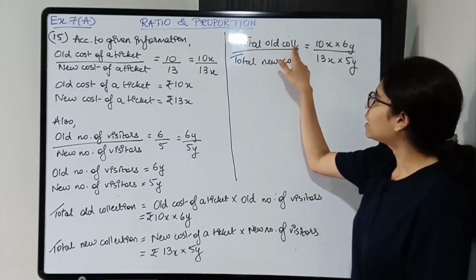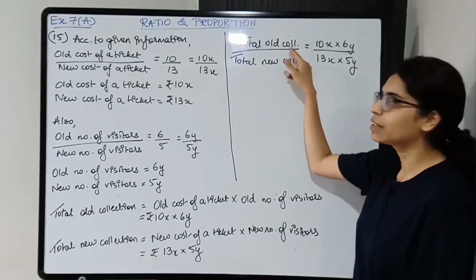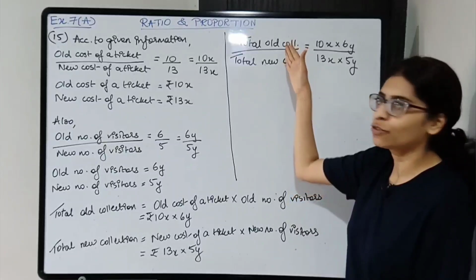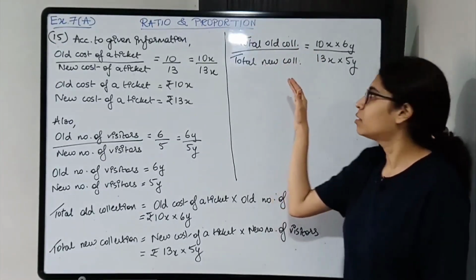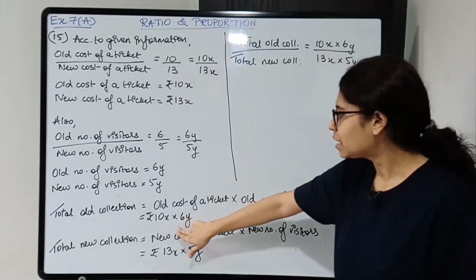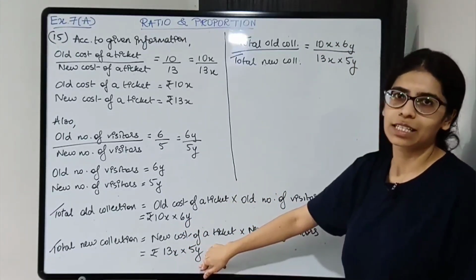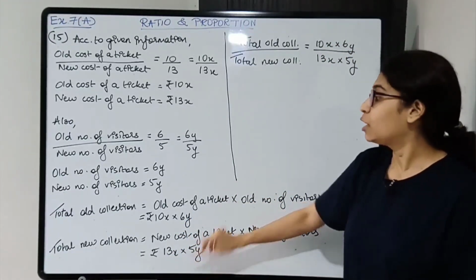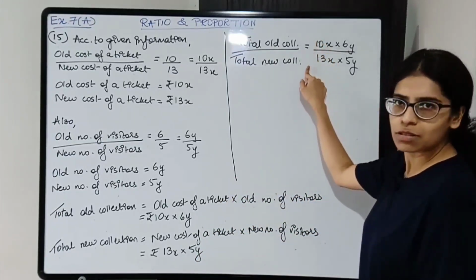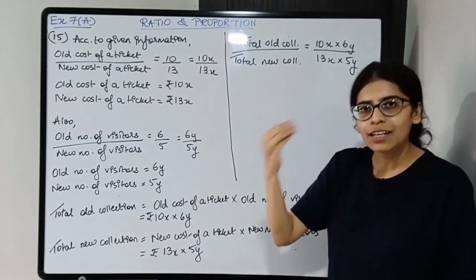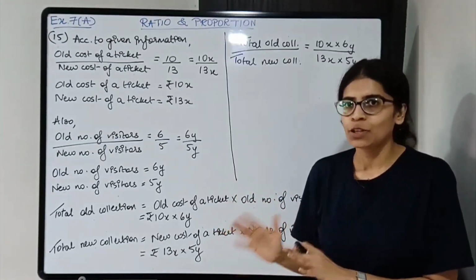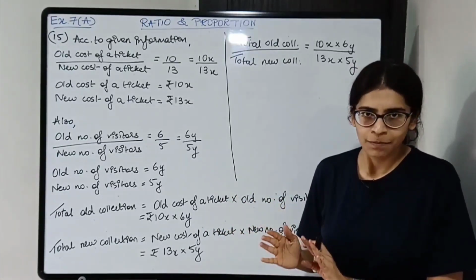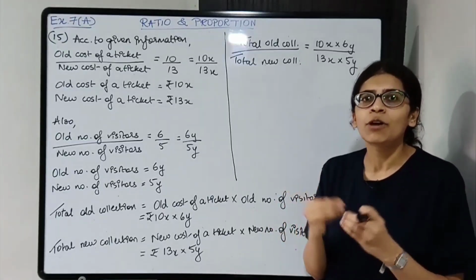Now we need to find the ratio. So total old collection, I have not written the full words over here as I don't have enough space. You have to write down full words. So total old collection upon total new collection, just substitute the values. It is 10x into 6y upon 13x into 5y. Don't put rupees, students, because when you are taking ratio, you don't consider the units. Okay? You don't consider the units, because the ratio is only about the values.